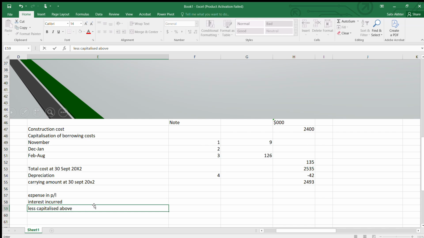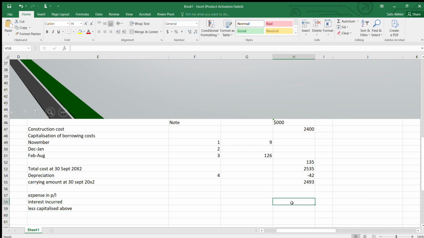So the amount of loan that you have taken is 2.5 million, 2,500 into 9%. This is the amount, total interest. And how much did you capitalize? 135. So the amount that you have capitalized, you have to deduct here and get the total using the sum function, 90. So this 90 will be shown as an interest expense in the finance category.